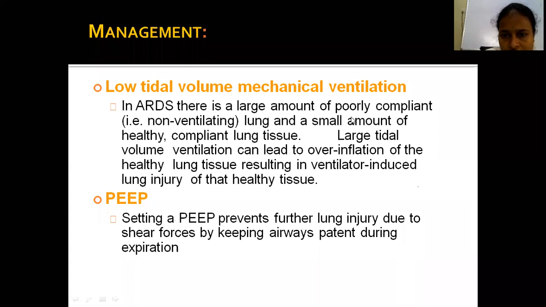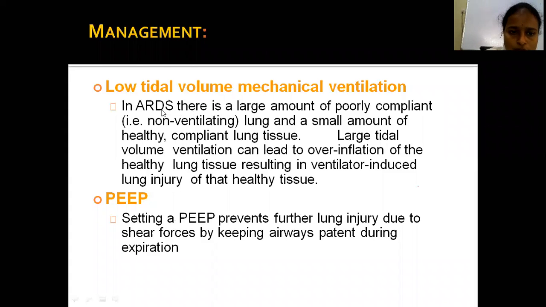In ARDS, there is a large amount of poorly compliant lung. Lung compliance is decreased in ARDS patient, so only a small amount of healthy lung is there. If we use larger tidal volumes, it leads to overinflation of healthy lung tissue, resulting in ventilator-induced lung injury of healthy tissue. So we use only low tidal volume mechanical ventilation in order to prevent overinflation of the normal healthy lung tissue.